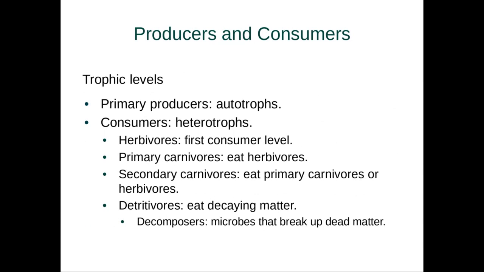Now, our trophic levels are divided into primary producers, i.e. the autotrophs, and then also divided into consumers. Now, there are herbivores, which consume our primary producers. We have our primary consumers, or primary carnivores, which eat the herbivores; our secondary carnivores, which eat our primary carnivores or our herbivores. And then we finally have our detritivores, which eat decaying matter, also called the decomposers, one of the two.